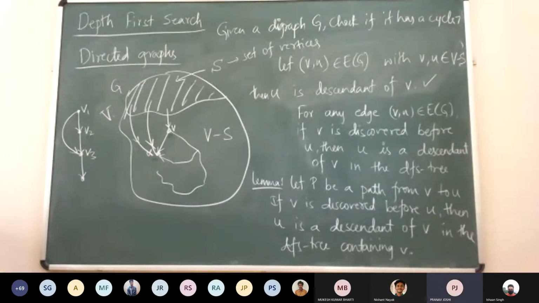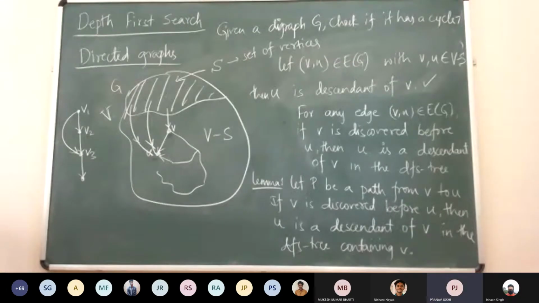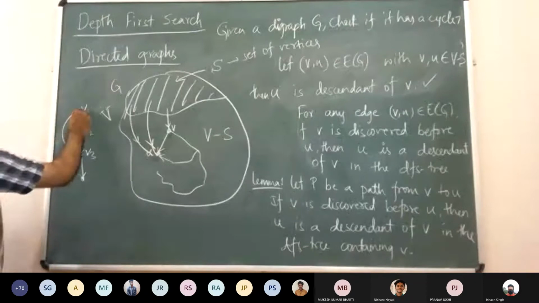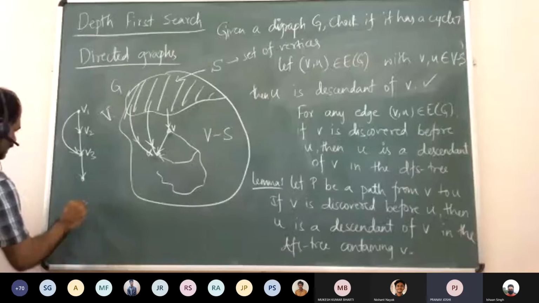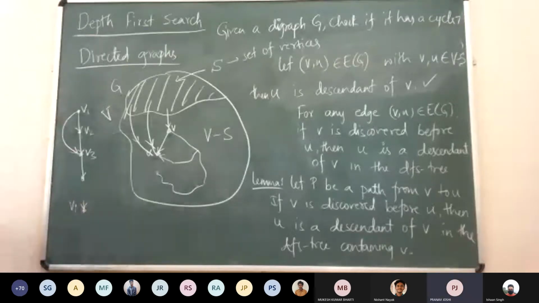But all the vertices will be descendants of V1. How do we say that? That is still not clear. Forget about V2; we are somewhere in the middle, at some Vi. How do you say that Vi is a descendant of V1?